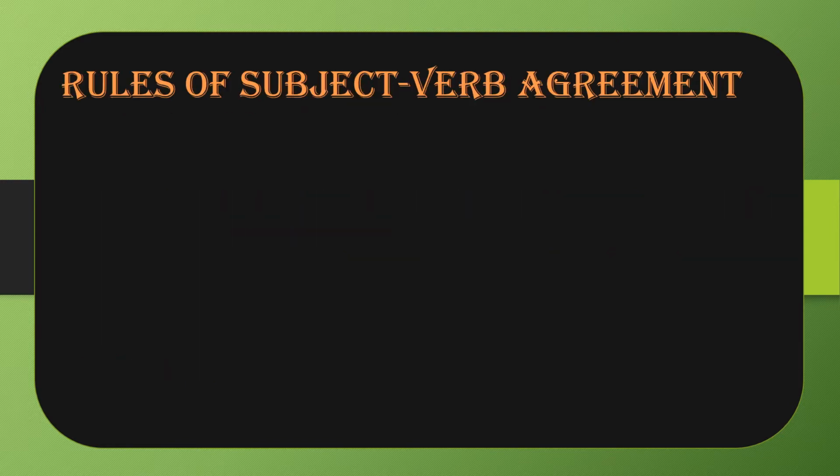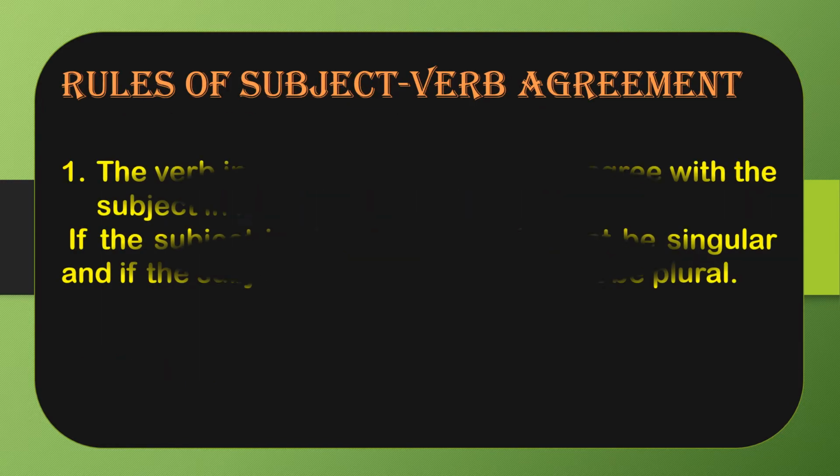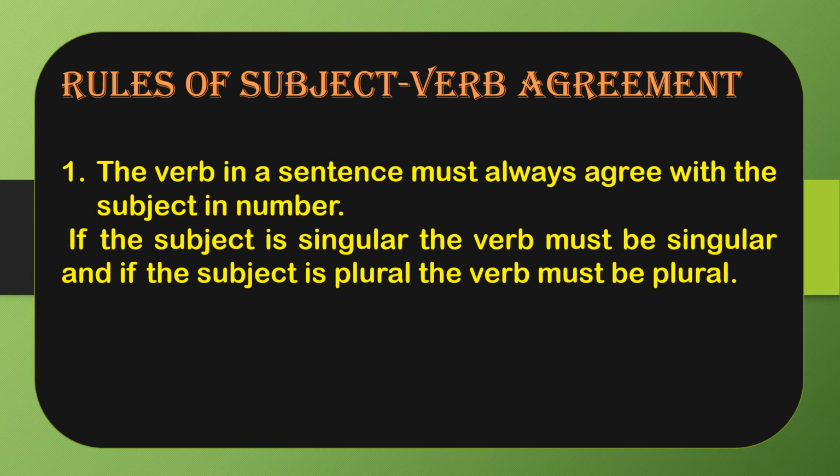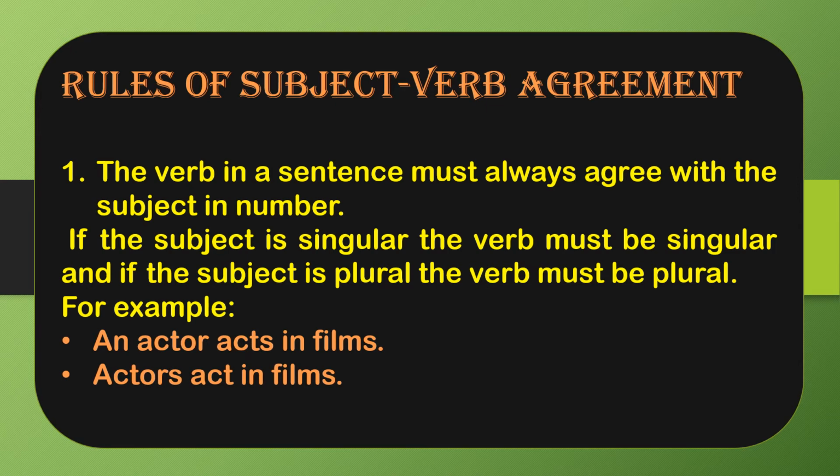Okay. So, the first rule that we are going to learn is that the verb in a sentence must always agree with the subject in number. Okay. So, if the subject is singular, the verb must be singular. And if the subject is plural, the verb must be plural. Okay. If we are talking about the number of the subject. Okay. So, examples are here.